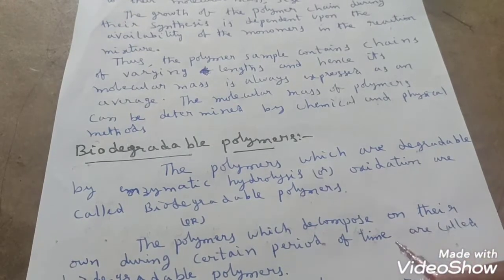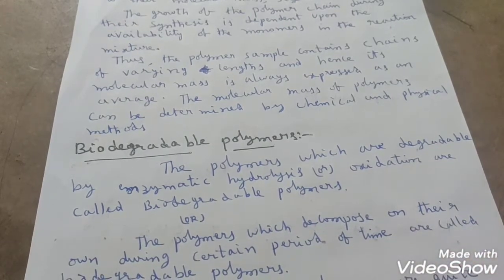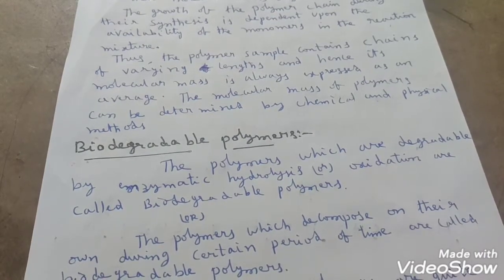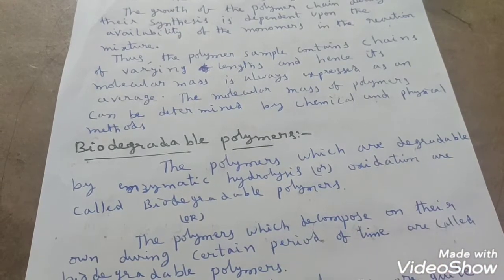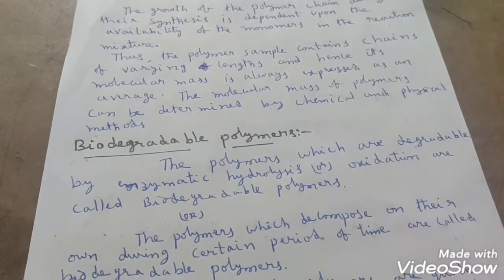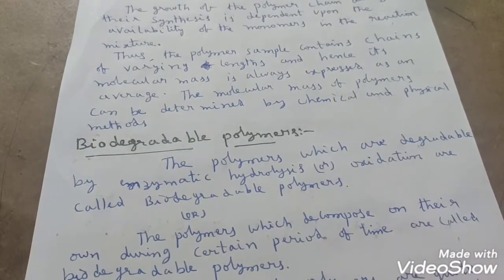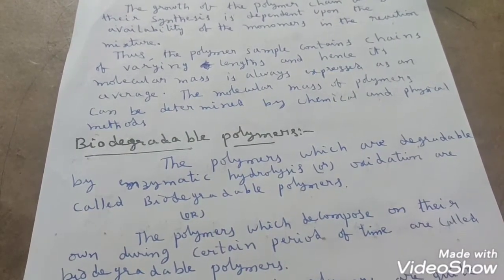Biodegradable polymers. Suppose some polymers do not decompose on their own during a certain period of time, those are non-biodegradable polymers. But we are going to discuss biodegradable polymers. Till now, what we have discussed, all those come under what? Non-biodegradable polymers.